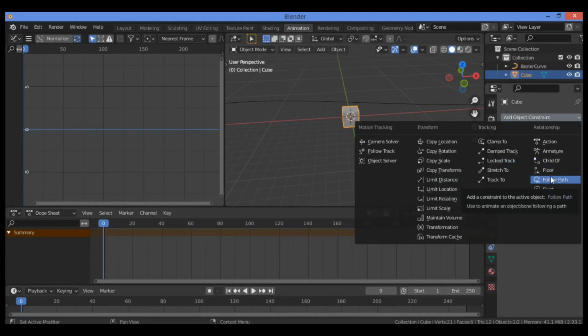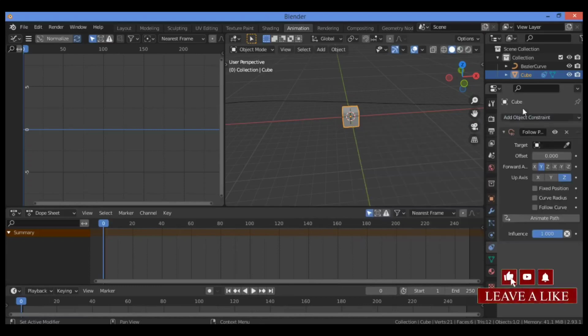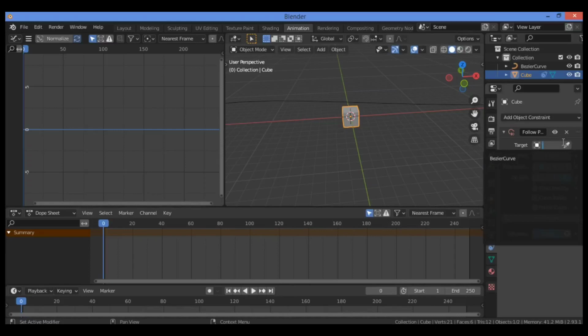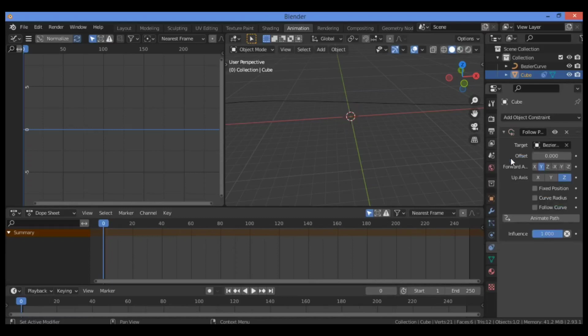The follow path tab displays like this as shown here. The follow path constraint, click in the bar where you see the target. So click on follow path. It's going to be showing this panel to control the motion following the path. In the follow path constraint, click in the bar where you see the target, like this icon, and select Bézier curve from the panel that displays, as shown here, Bézier curve, and we have created a curve in our scene, like this.